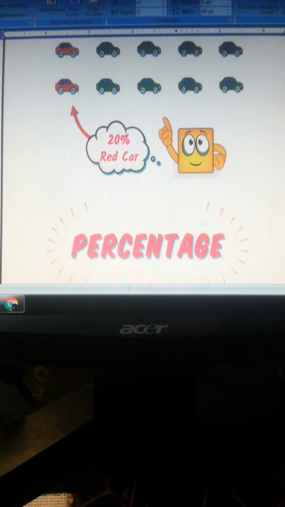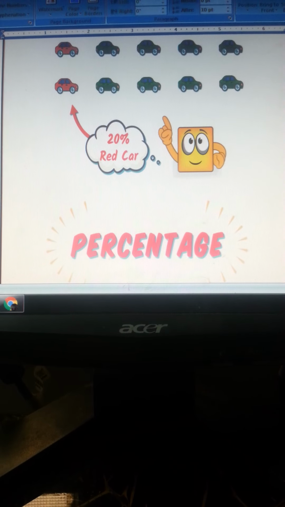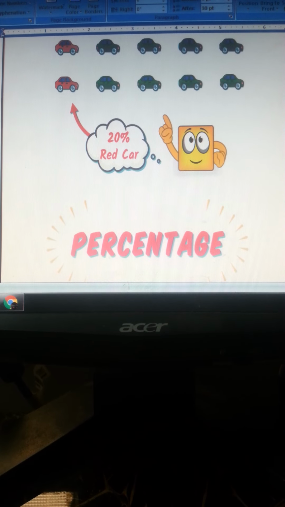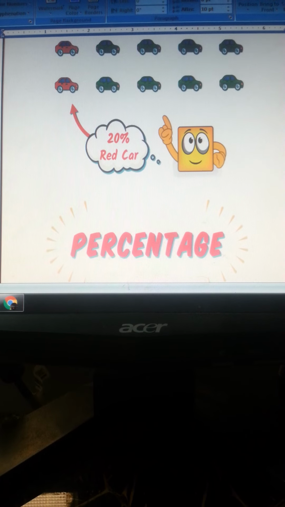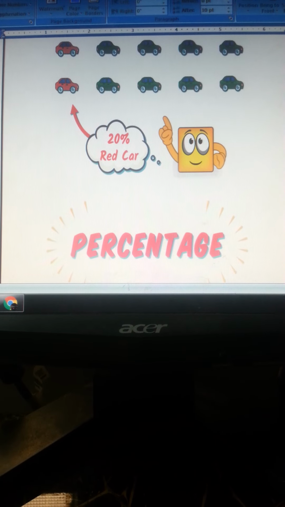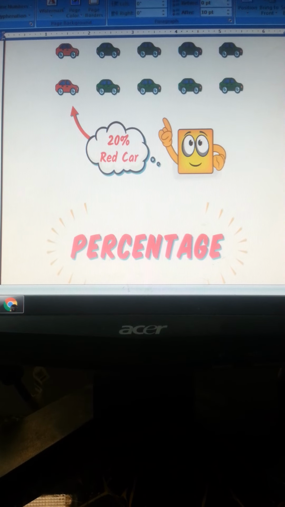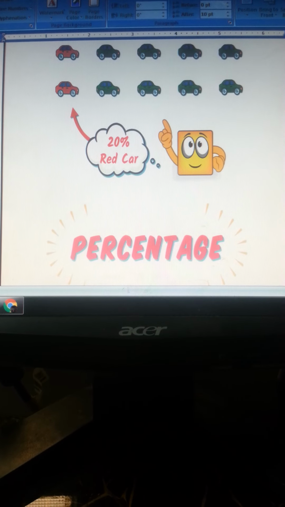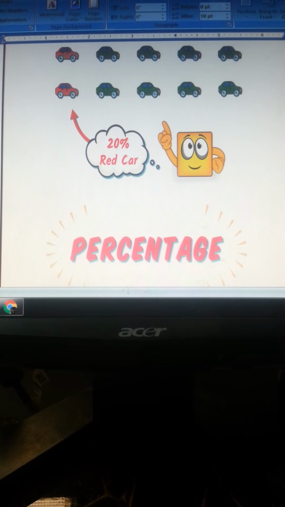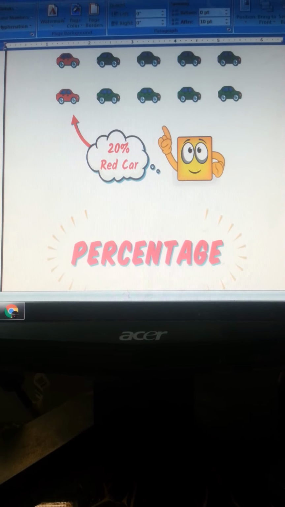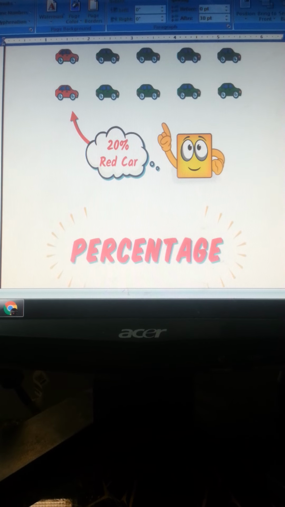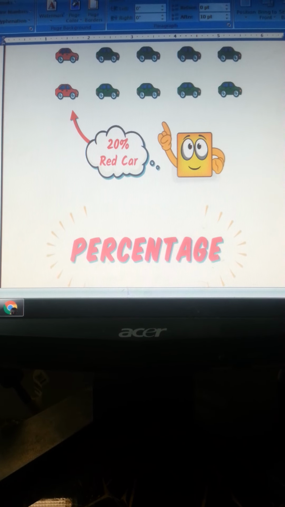Like over here, the visual is showing that there are altogether 10 cars, and 8 are green and 2 are red, right? So what they are showing, 2 reds means 20% red cars, and the remaining ones are green. So 20% out of the total are red cars, and out of the total 80% of the cars are green.